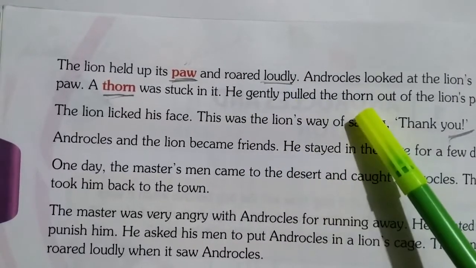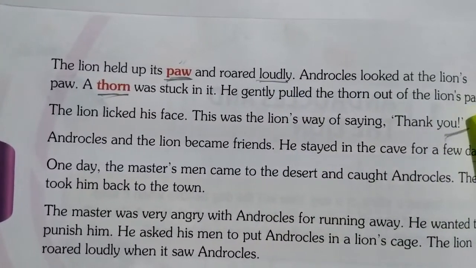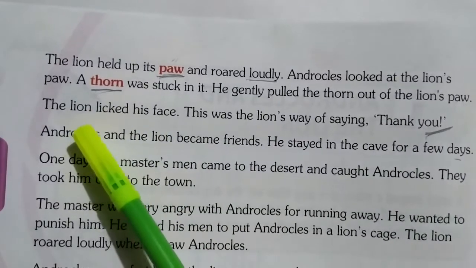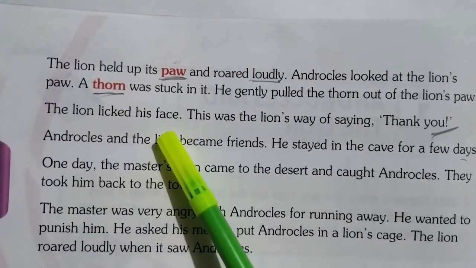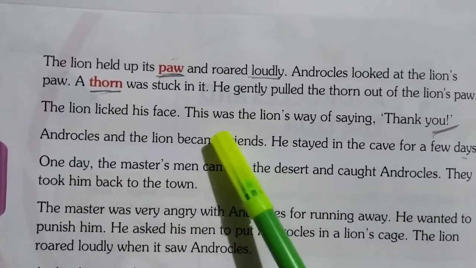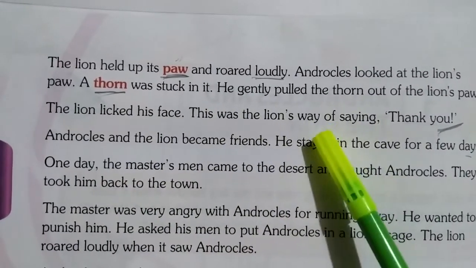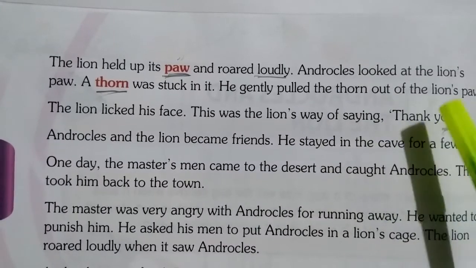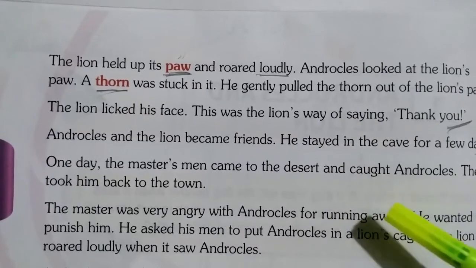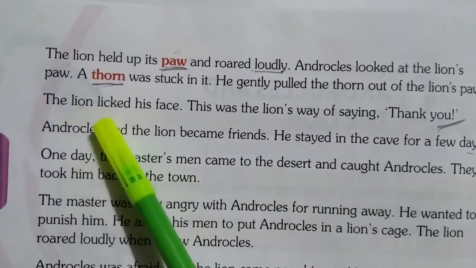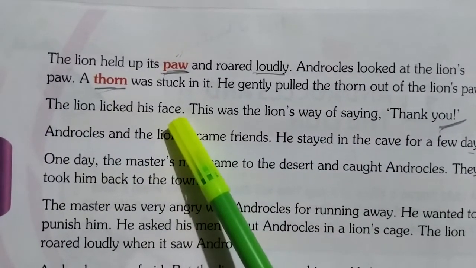Pulled means he removed the thorn out of the lion's paw. Okay. Now see, the lion licked his face. Why did the lion lick his face, children? This was the lion's way of saying thank you, because here Androcles helped the lion. So the lion is thanking him by licking his face.